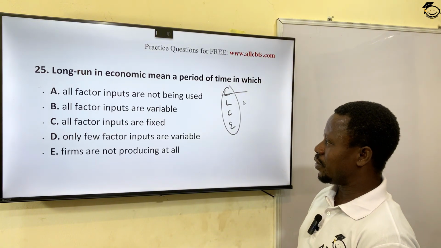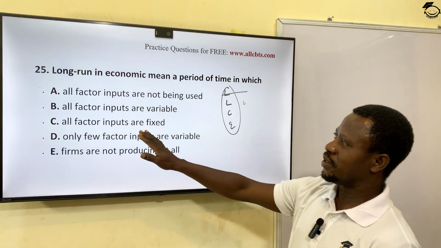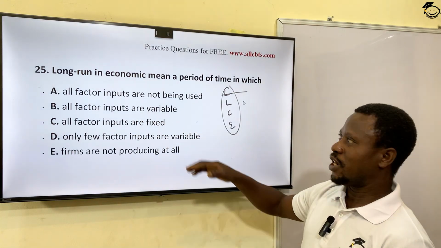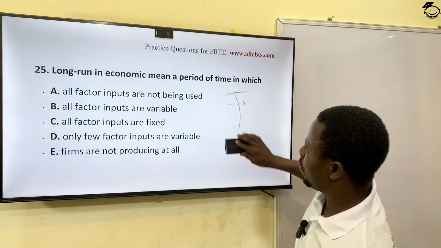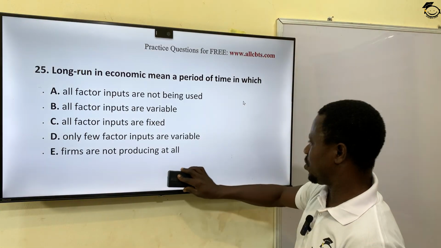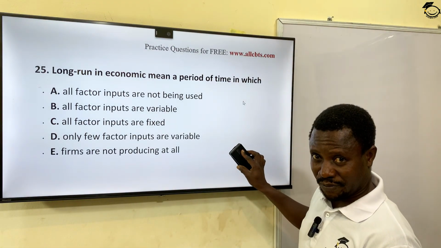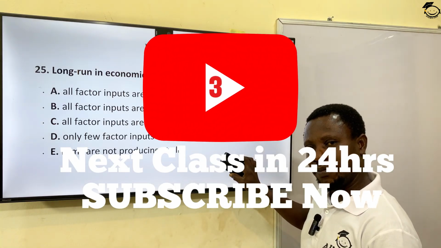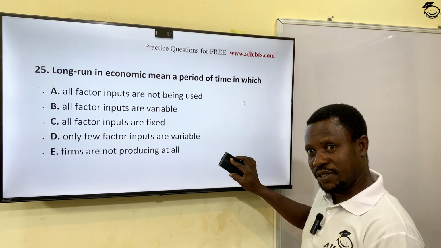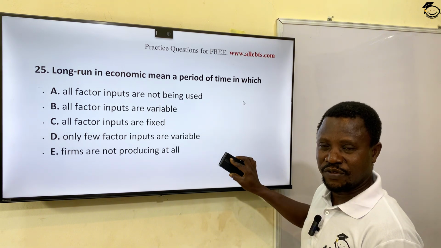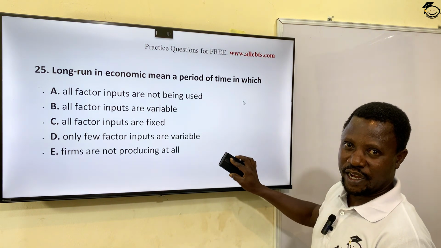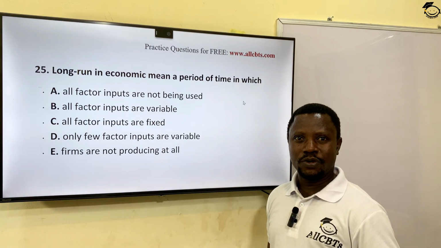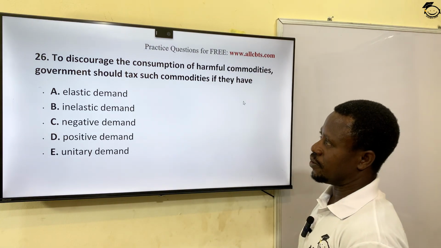Firms are not producing at all. The answer here is what? All factor inputs are variable. They are all changing at the long run. At the short run, at least one or many or more than one. For instance, at the short run, land is fixed, labor could be fixed, even the entrepreneur could be fixed at the short run. But at the long run, all the factors are liable to become variable, to change.